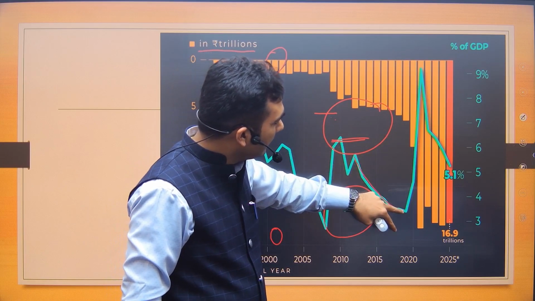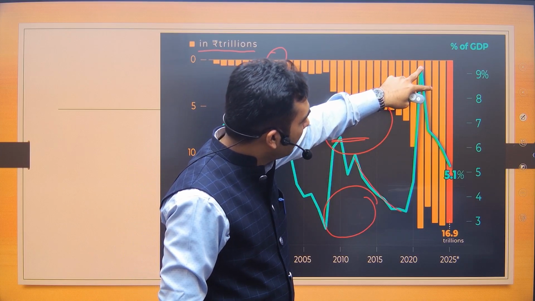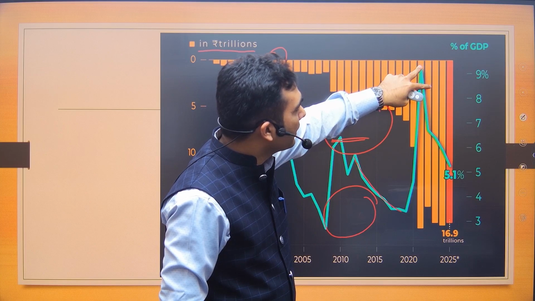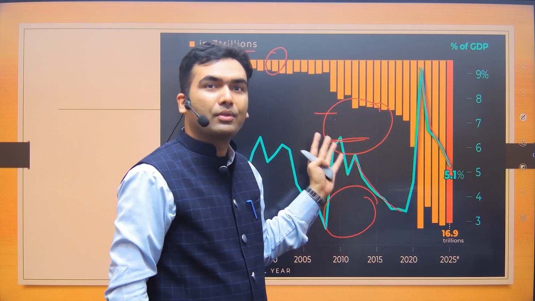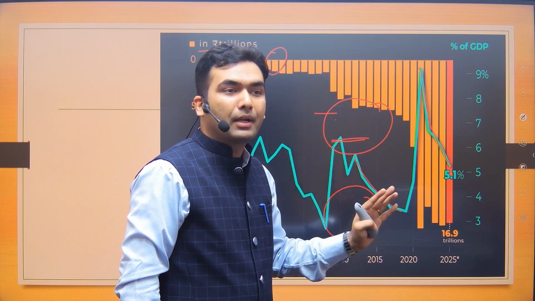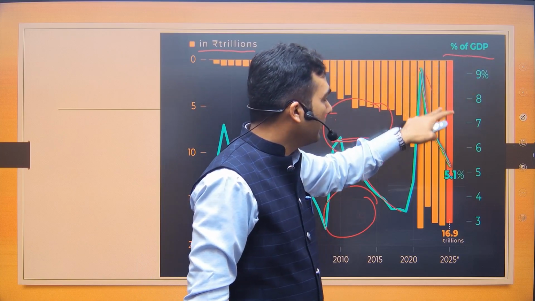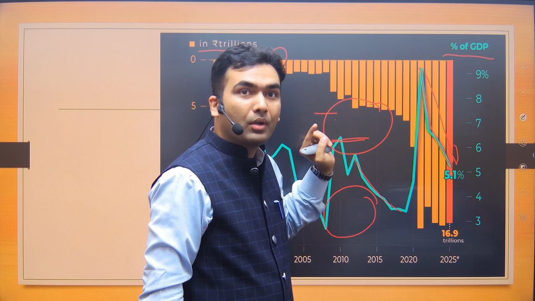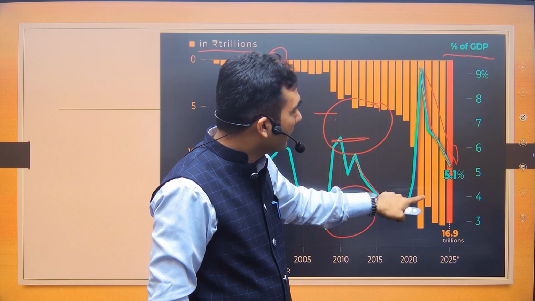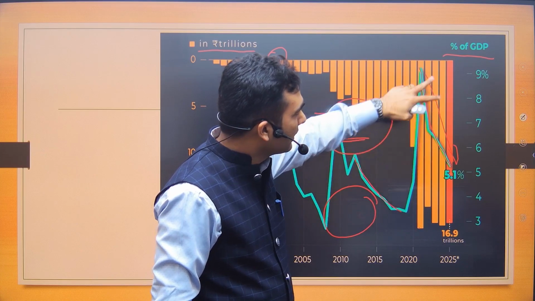From here, it was decreasing. Then all of a sudden, in 2020, it increased, and it reached 9.2% of GDP. From then, it is continuously decreasing. So if a question says that since the post-COVID time, fiscal deficit as a percentage of GDP has been reducing, that's correct. But in absolute terms, the amount of borrowing which the government is doing, it is not a consistent trend.